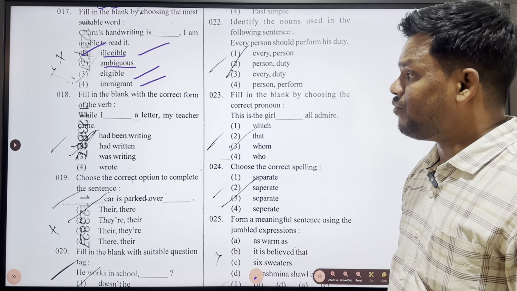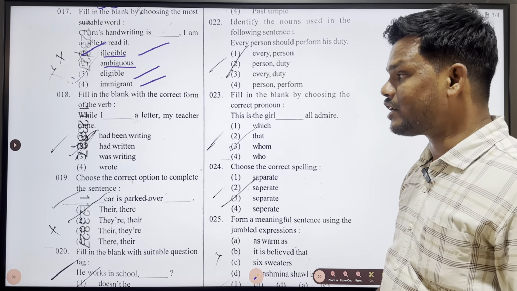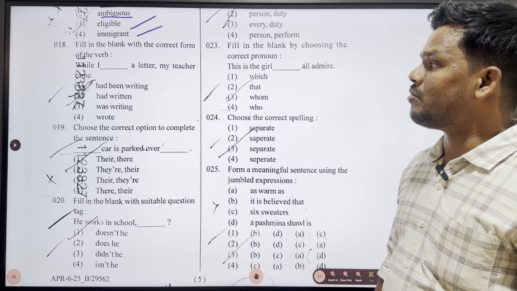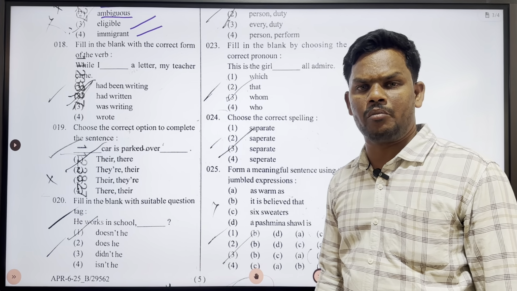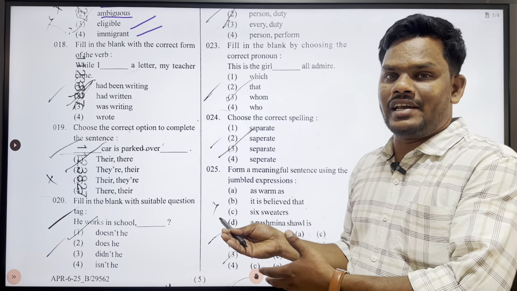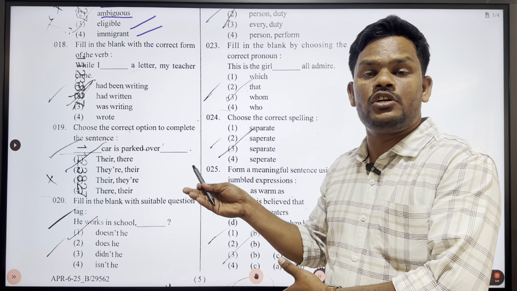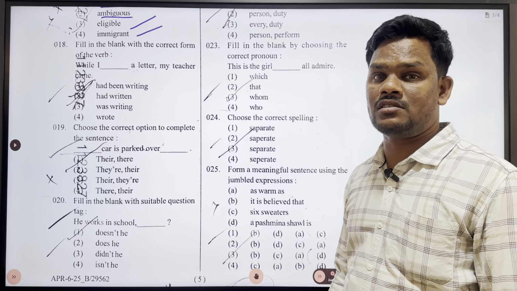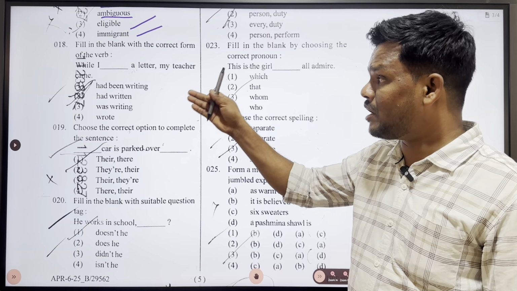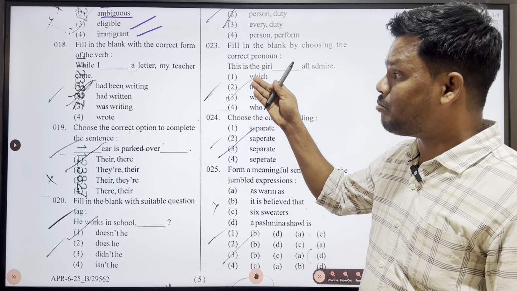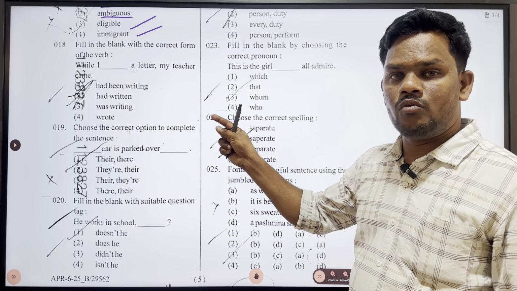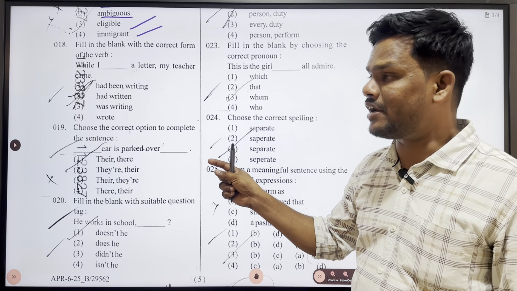Okay, next one. Fill in the blank with the correct form of verb. While I dash a letter, my teacher came. I happen to teach my children many times that whenever we get while, the sentence related to that conjunction should be in past continuous tense. The other sentence is in simple past tense. While I dash a letter, my teacher came. As I told you, immediately after while we'll have to write the sentence in past continuous tense.